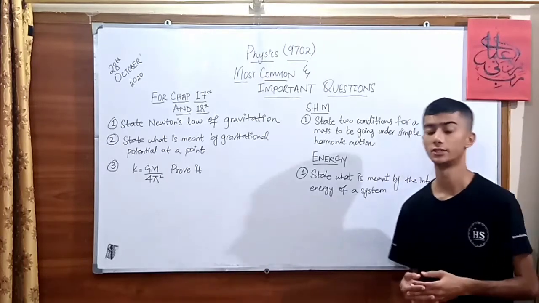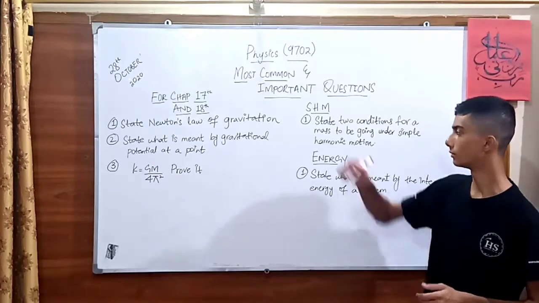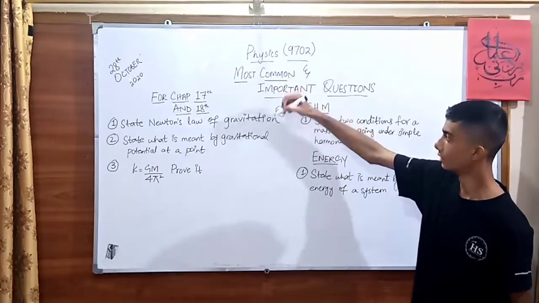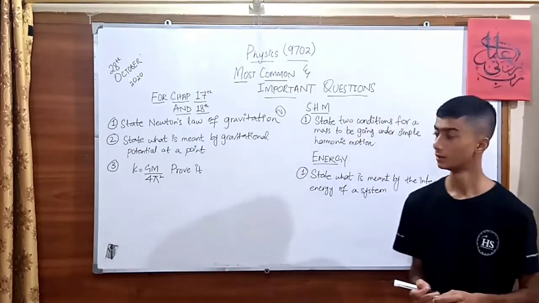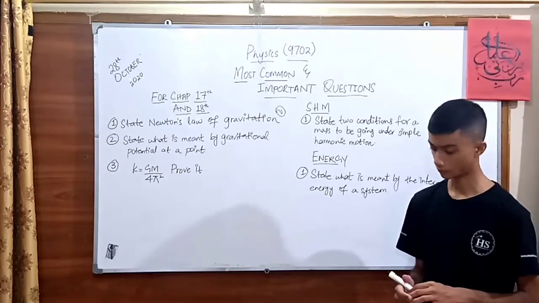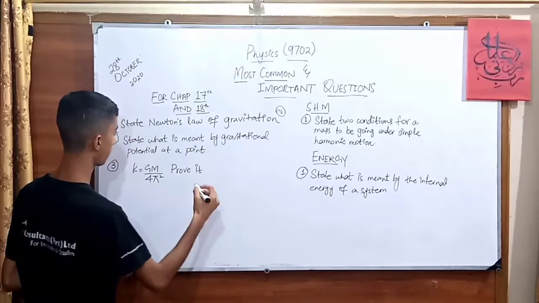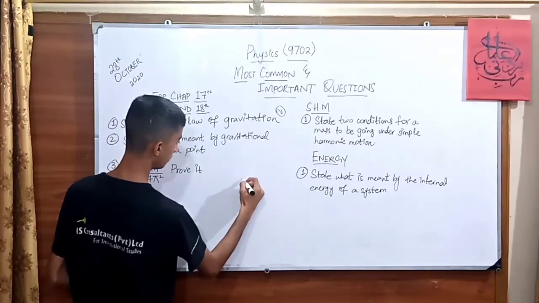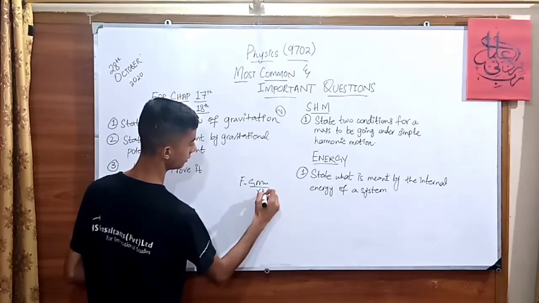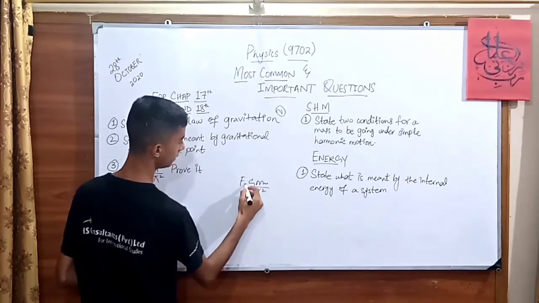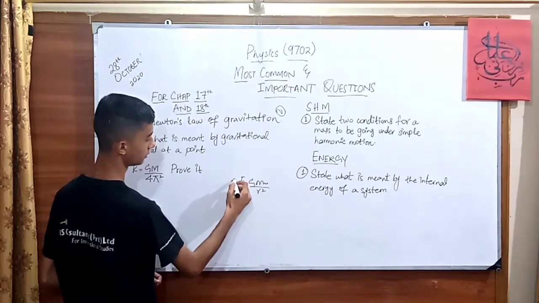It states: state Newton's law of gravitation. As you know, this question would be of 2 marks, so we have two major points for our answer. First of all, we need to state Newton's law of gravitation: F equals GMm upon r squared. That would be the answer, and then we need to describe this formula in our words.